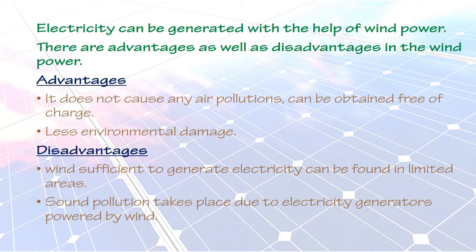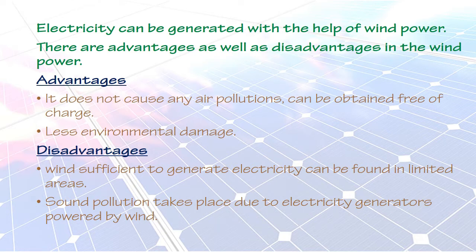As it is a natural source, it has less environmental damage. But if we use fuel as an energy source, vehicles emit smoke. It causes damage to the environment. But wind power has less environmental damage.